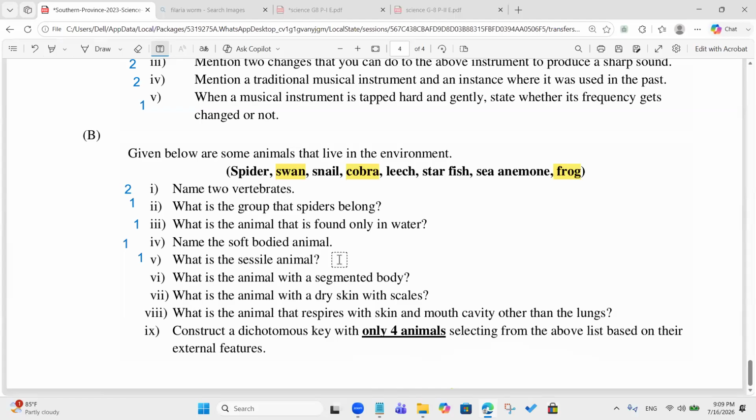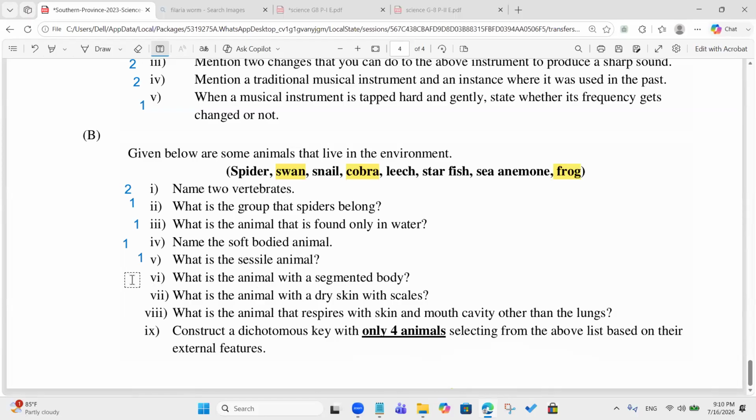They fix to a certain place and live without locomoting, right? Normally, the sea anemone shows that properly. Sir, is it similar to polyps? Yes, the polyps, correct.